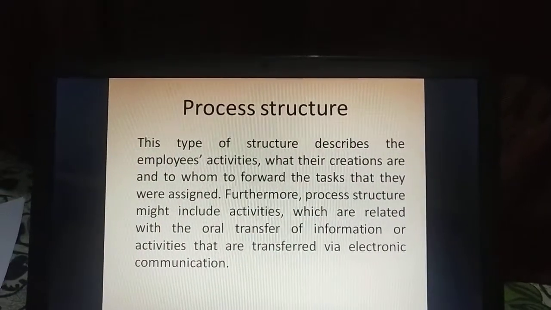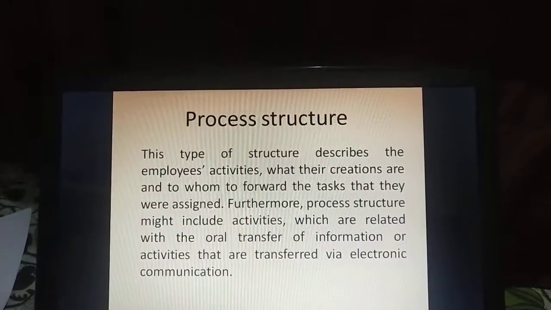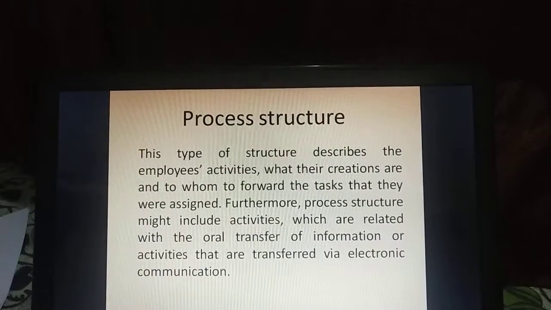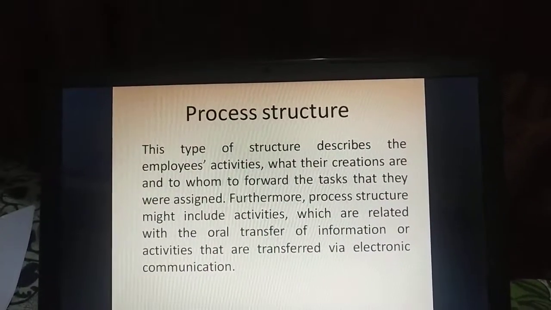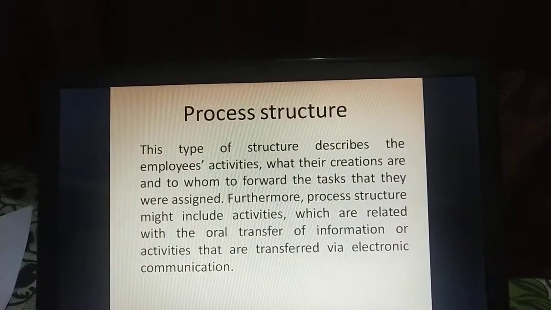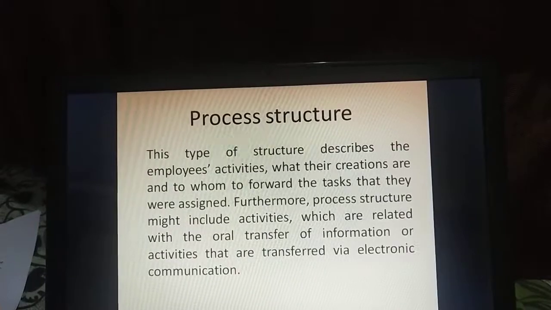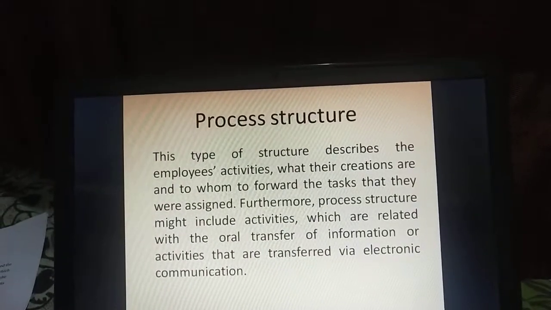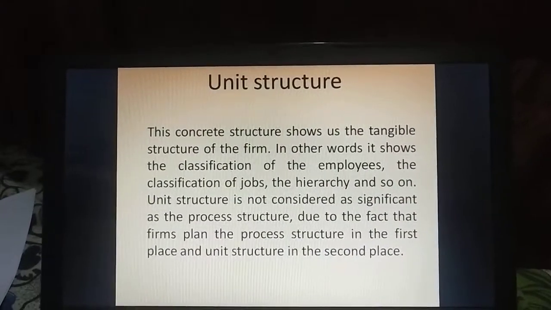Process structure. Process structure is the type of organization structure that describes the employees' activities, what their creations are, and to whom to forward the task that they were assigned. Furthermore, process structure might include activities which are related with oral transfer of information or activities that are transferred via electronic communication. The next one is a unit structure.